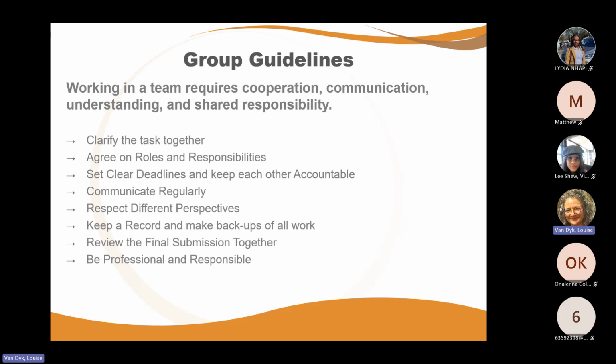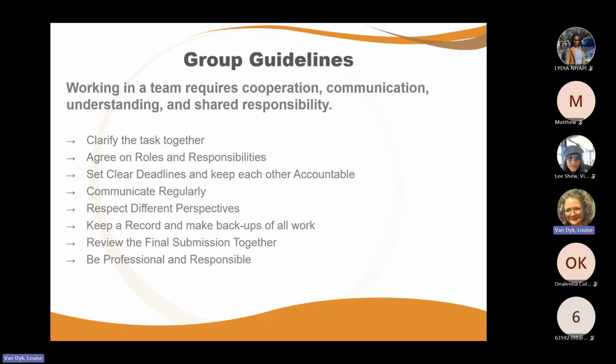Somebody, let's vote which way we're going, and then whoever's way it is not, they accept it and go on just for the sake of the assignment. That's what I mean. Then, all right, I already said that, keep records and make backups of all your work. There's some detailed points, but I've covered all of those already.